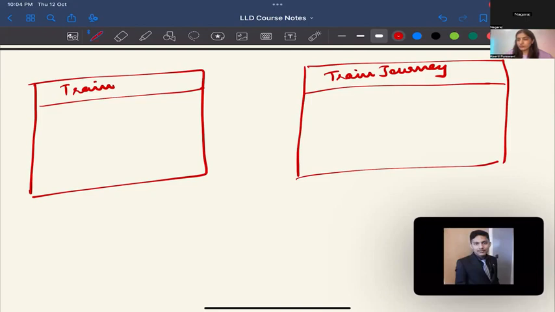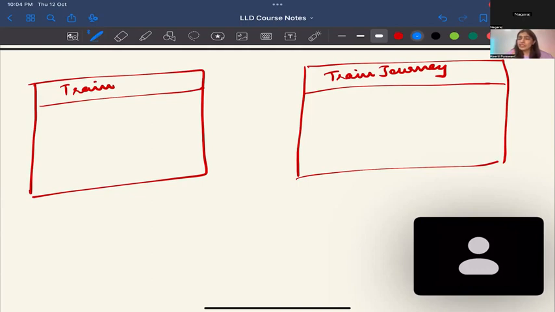Also, later down the line, if you look at the history for the whole year, you're not going to search for which train did this journey. Most probably you are going to search by routes or journey like that. One train journey can have multiple trains, so that's how I'm thinking. But shouldn't that be multiple trains? No.